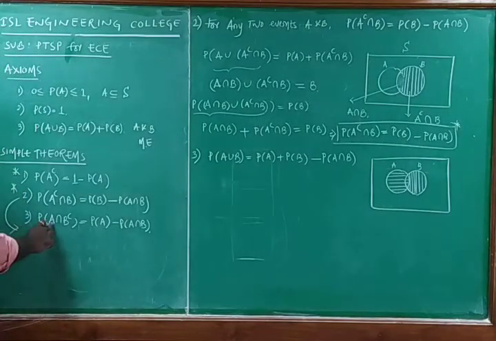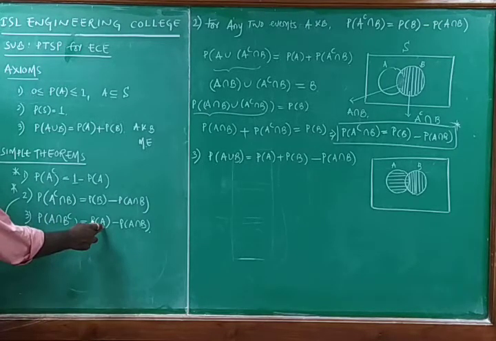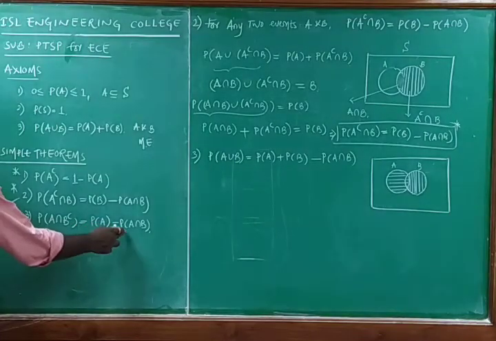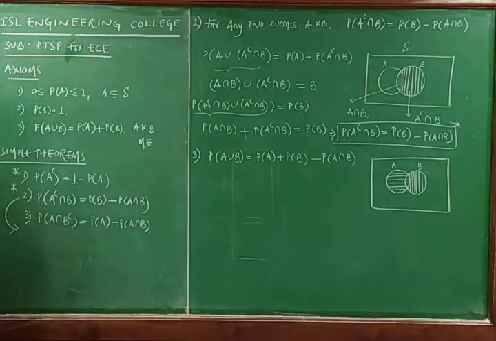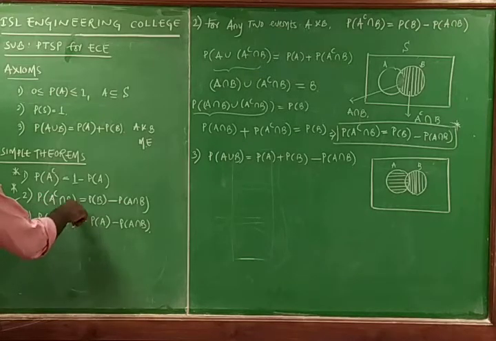The probability of A intersection B complement is equal to probability of A minus probability of A intersection B. Whatever the complement is, the remaining event has to come here.